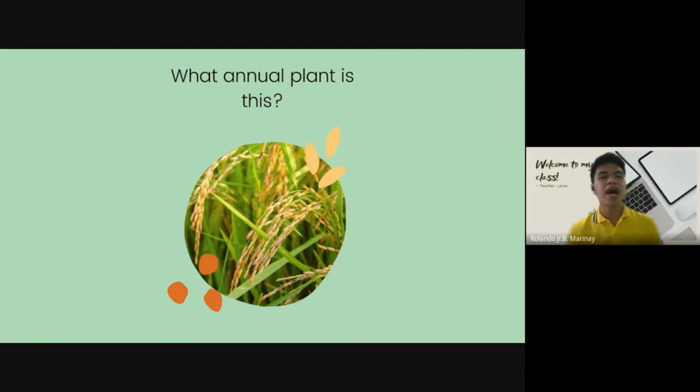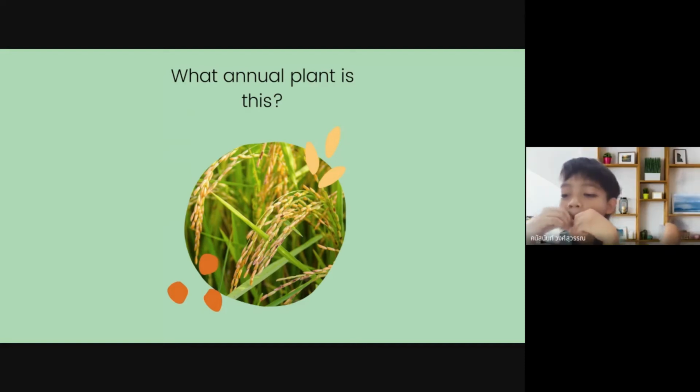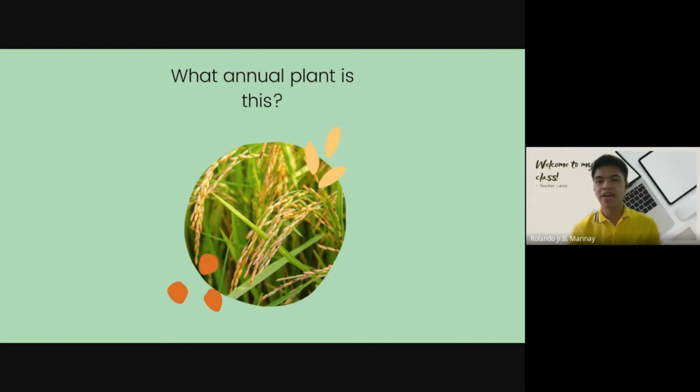What annual plant is this? Rice. Okay, this is rice. It's an annual plant. That means that its life cycle takes place within 1 year.